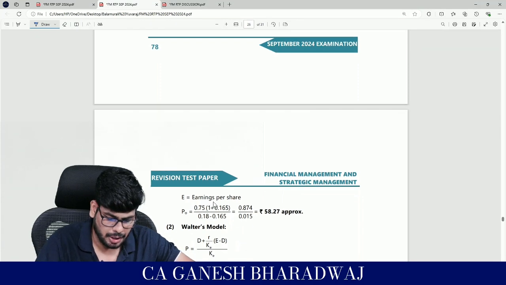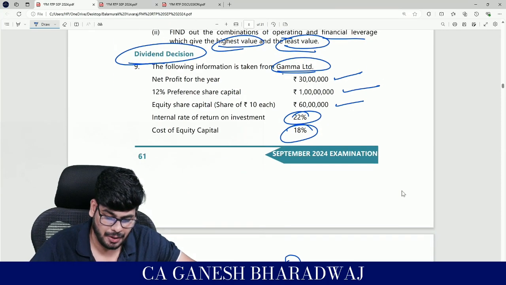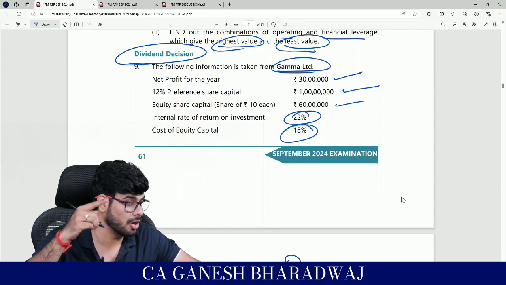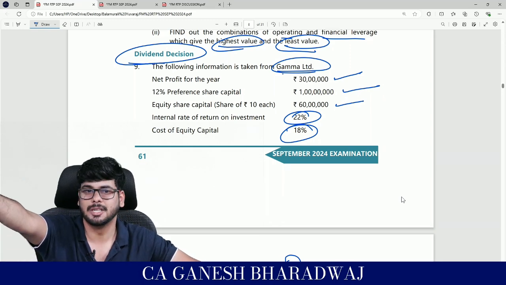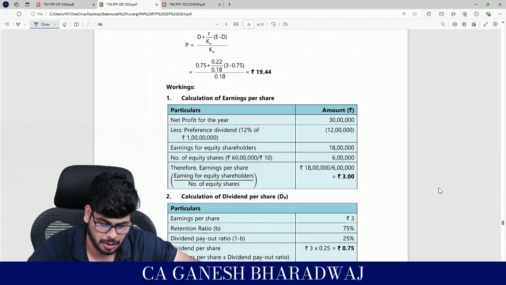So here your earnings per share is going to be, so how much have they mentioned here? So first you need to calculate the earnings per share. Correct? On that you need to apply your dividend payout ratio. Dividend payout ratio is 1 minus retention ratio. Guys, correct? So for that you need to have a working note.